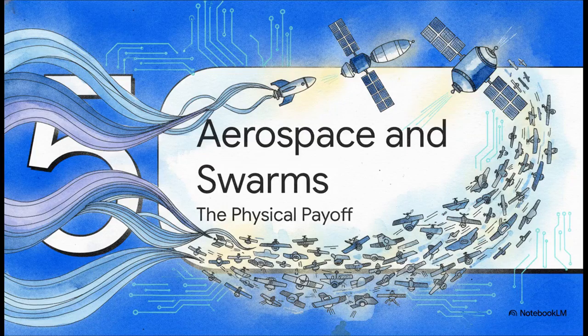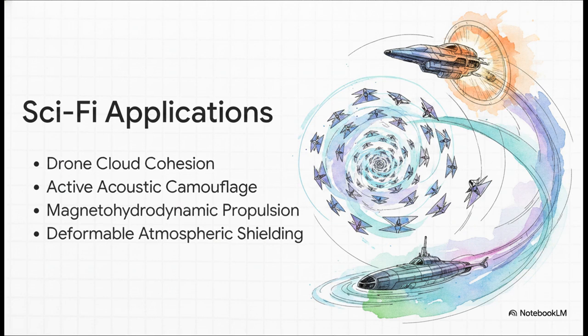Which brings us to Section 5, Governing Aerospace and Swarms, the physical payoff. Because the system only processes prediction errors instead of raw data, it frees up a mind-bending amount of computational bandwidth. The real-world applications of FGSGR are just staggering. We are legitimately talking about cybernetic and aerospace capabilities that sound like they were ripped straight out of a sci-fi blockbuster. Let's look at a few of these in detail because they are so cool.